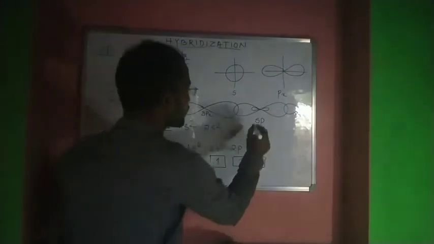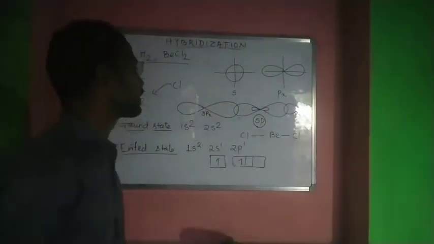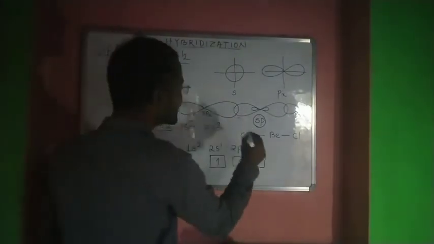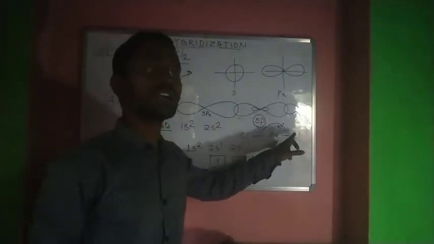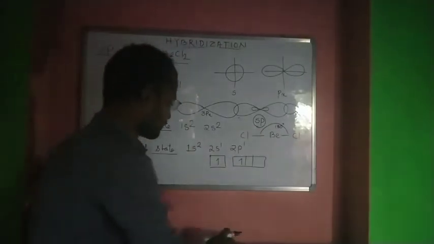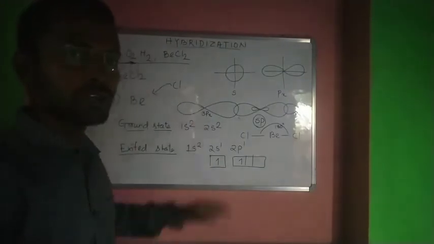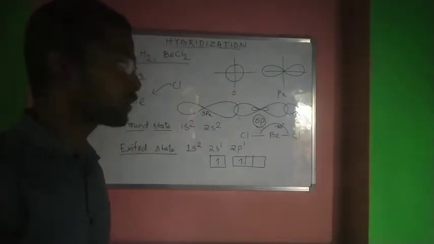Here is our beryllium with the sp hybridized orbitals, and here are the 3px orbitals of the two chlorines. We can see that the bond angle between the two chlorines is completely 180 degrees. This is also explained in VSEPR theory, but we will get into C2H2, the ethyne molecule, where there is a formation of multiple bonds.